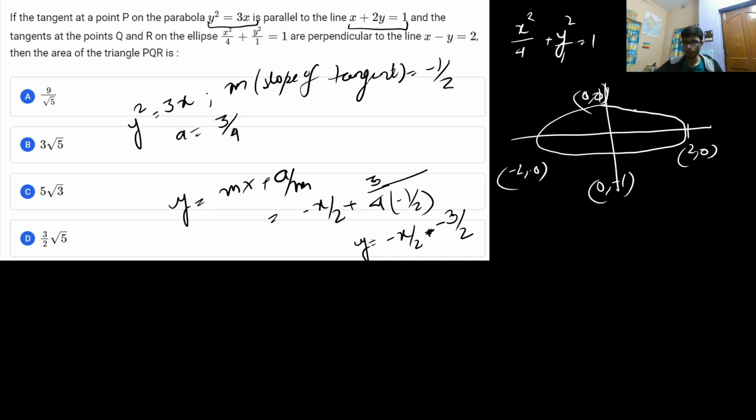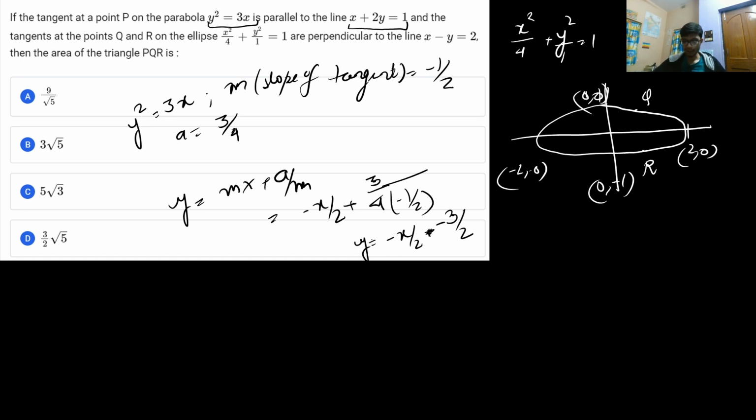It is saying that there are 2 points on the ellipse, that is Q and R, from where the tangents are drawn. So if the tangent at point P is parallel to the line x plus 2y is equal to 1, and the tangents at points Q and R are perpendicular to the line x minus y is equal to 2, then you have to look for the area of the triangle PQR.